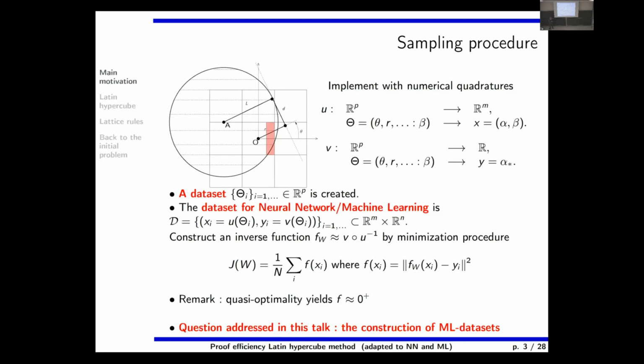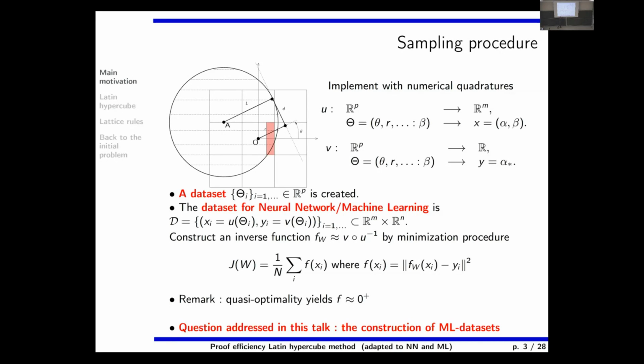Okay, but nevertheless, for doing that, we need to construct the xi, the yi, so to know how to sample the theta. So this is our problem. So you see, it is a very technologically oriented problem. Essentially, if by a minimization procedure we use software, we are able to compute the W that minimizes this at best, then the function f will be quasi zero.